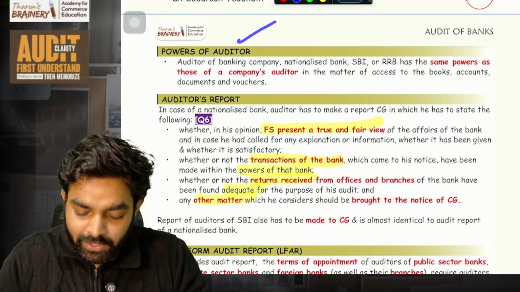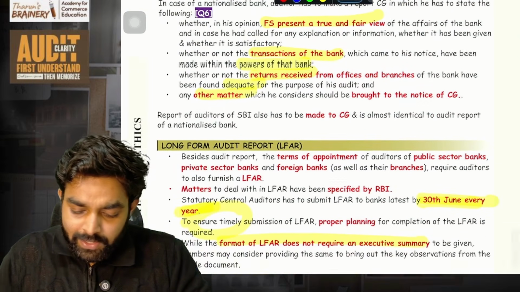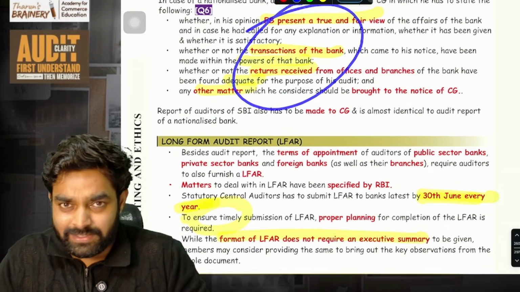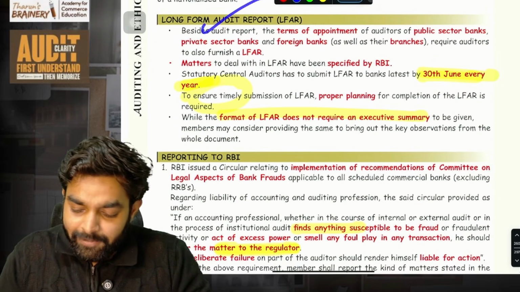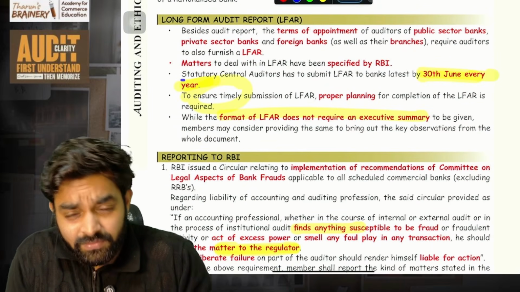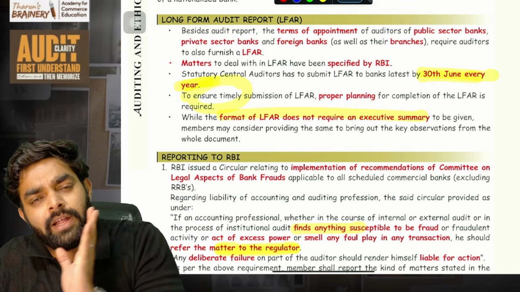Then powers of the auditor, it is very easy, just read and leave. Then the auditor's report, this also is very easy, just read. This kind of question can come, but it's very easy. I am not explaining it. Then LFAR, just read LFAR. It's just a report which should be given along with the bank audit report.